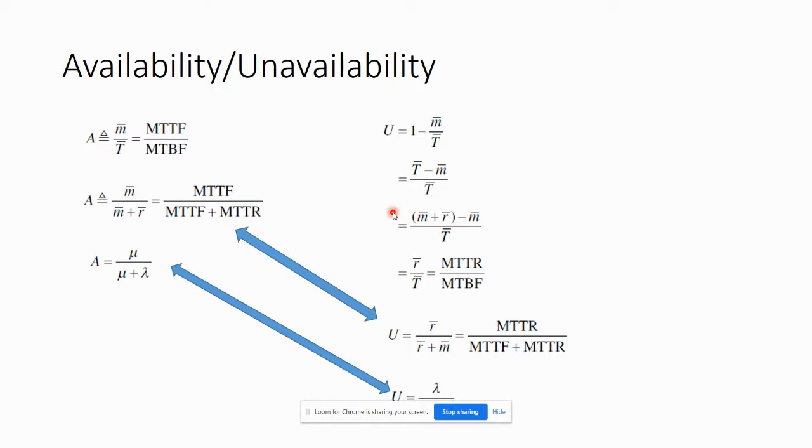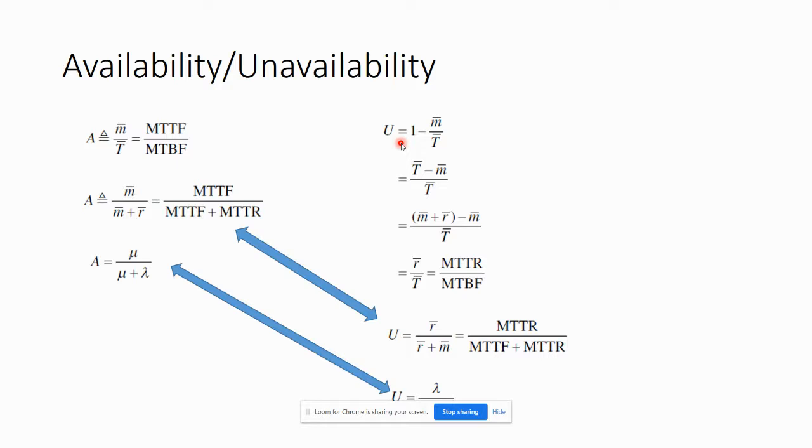So if I take the uptime divided by the total time, which is the mean time between failure, then I get the probability of being in the uptime. The probability of being in the uptime is also known as availability. Therefore, the availability A is defined as such. And based on the previous definitions of MTTF and MTBF, we can further expand this equation to this point.